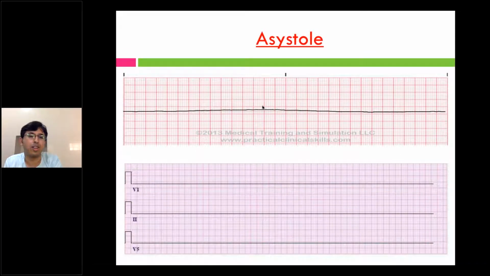So the last is asystole. Hopefully everyone will identify this ECG. In asystole, you need to follow the standard protocol. But always look at the second ECG. The lines are very straight. So the second ECG is usually an artifact.